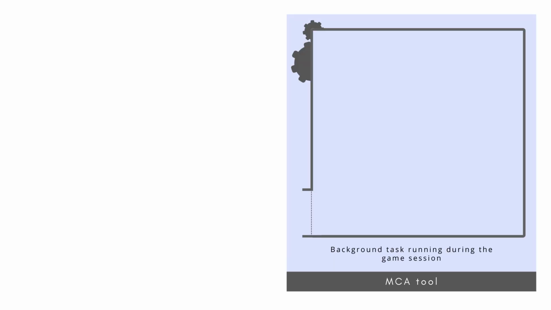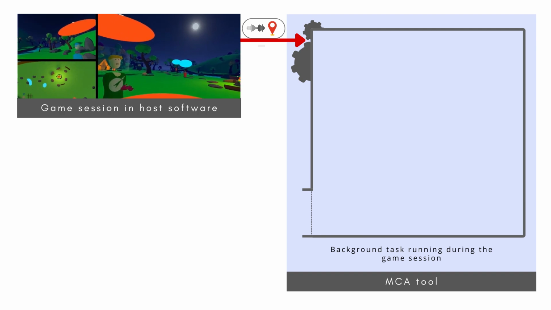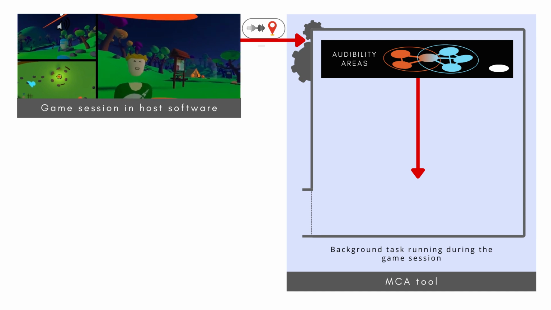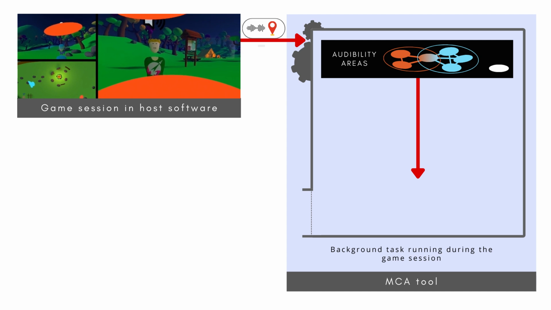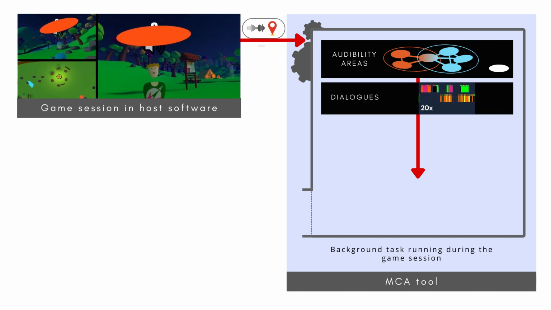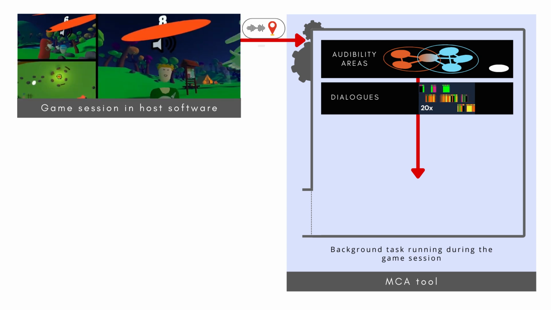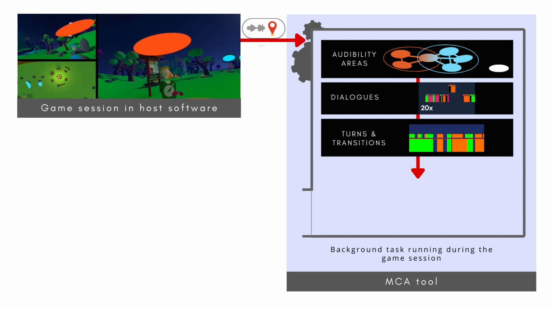In this diagram, we observe how the MCA tool requires an access method to retrieve the audio channel and the real-time location of each player. These inputs are used to identify groups of players who can hear each other based on voice volume, distance, and spatial audio sources. By integrating the results with a temporal analysis of voice periods of players, we can then segment dialogue, identify the role of participants in them, and extract turn-taking features.